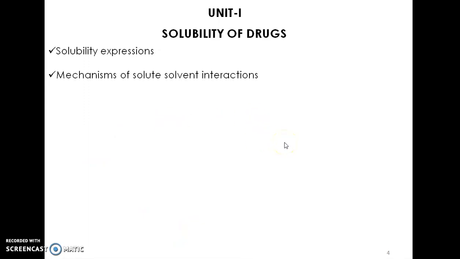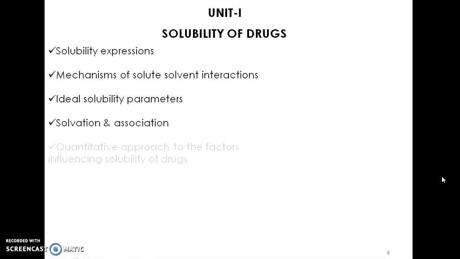The first unit in this subject is solubility of drugs, under which we are going to study solubility expressions, various mechanisms of solute-solvent interactions, then ideal solubility parameters, then the mechanisms of solvation and association, then quantitative approach to the factors influencing solubility of drugs.